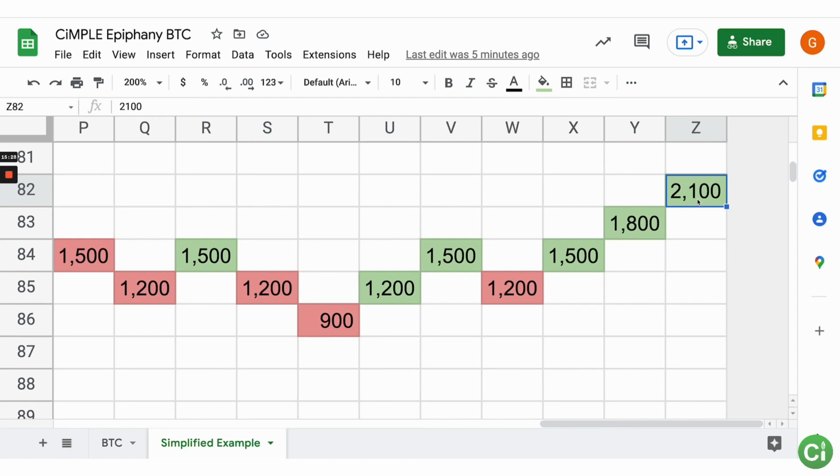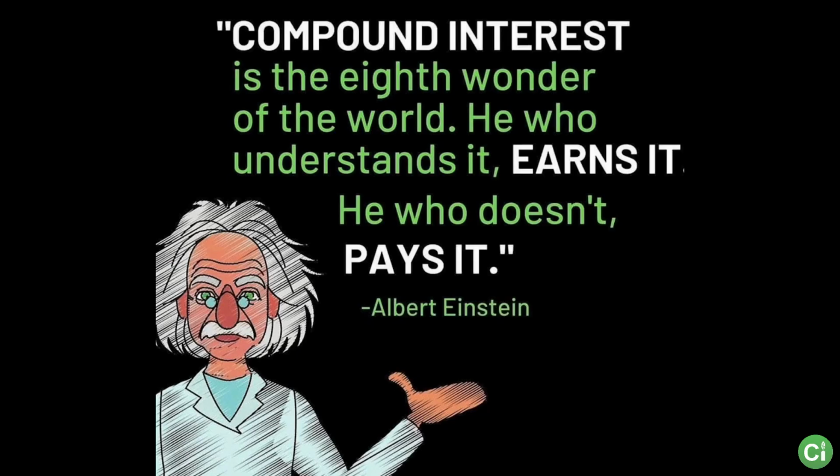And so this is the CiMPLE Epiphany. Multiplying your tokens is more important than whether or not the price goes up or down. It just is. Because if you can get a multiple of your tokens and the price goes down, you're still ahead. If it goes up, you're way ahead. So no matter what, you're way ahead. This is why Albert Einstein said that compound interest is the eighth wonder of the world, because you can grow incredibly fast with it. You can also lose with it, and that is with fiat currencies, but that's for another video.